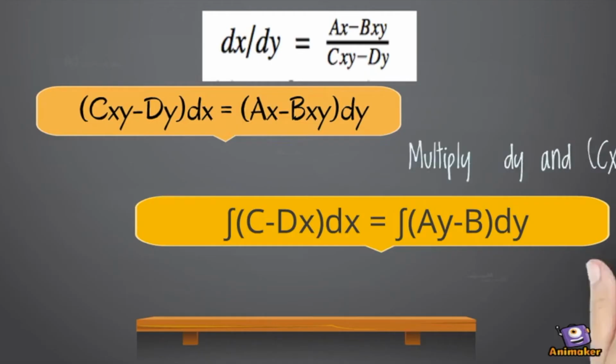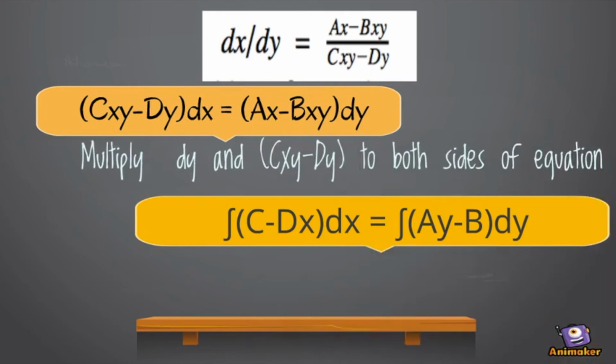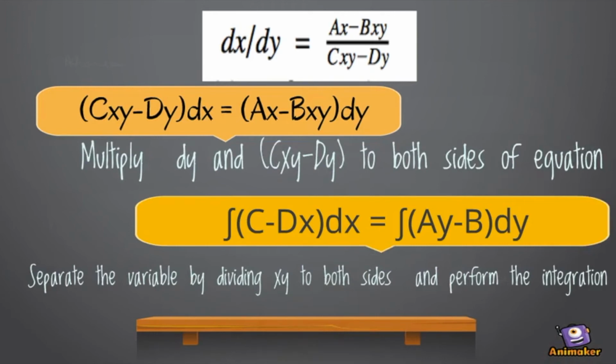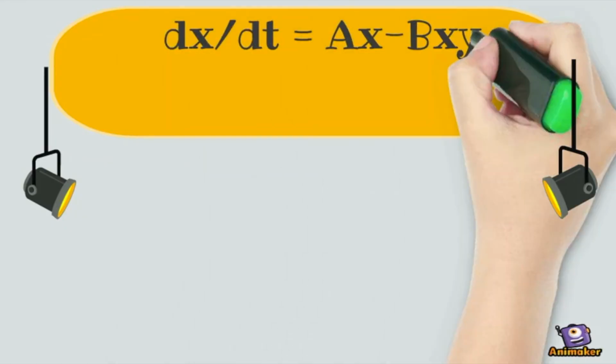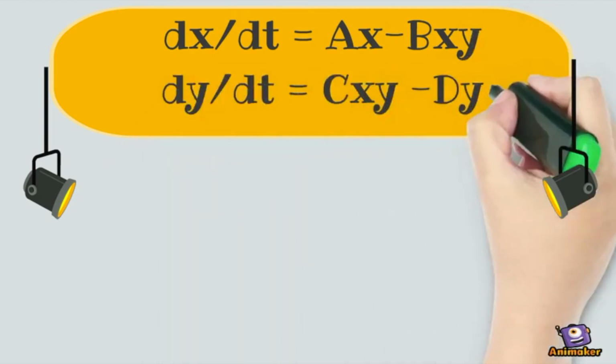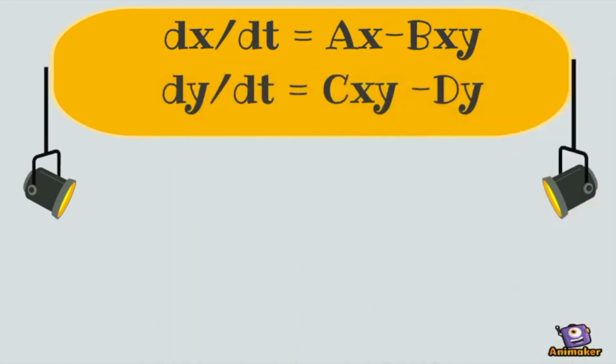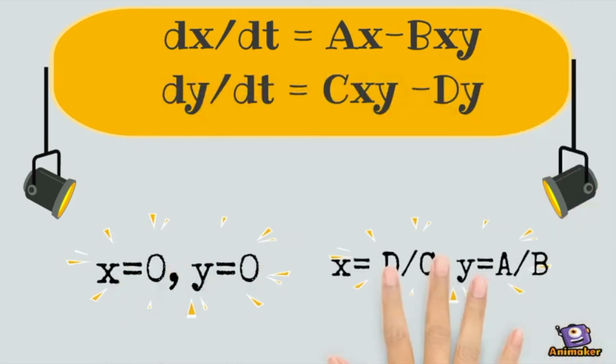We can solve the equation by separation of variables: (cxy minus dy) dx equals (ax minus bxy) dy, and perform integration on both sides. Set the two equations to 0. The critical values are x equals 0, y equals 0, and x equals d over c, y equals a over b.